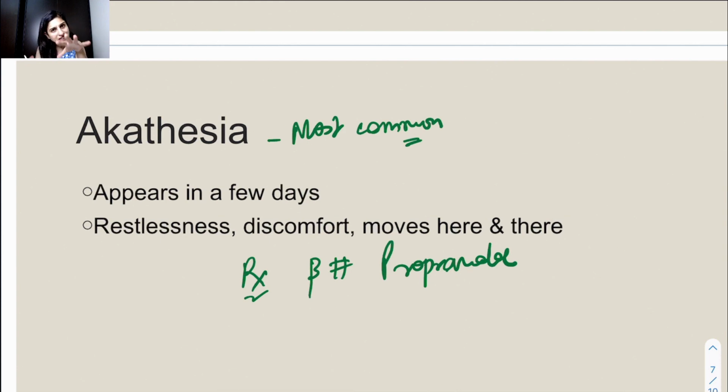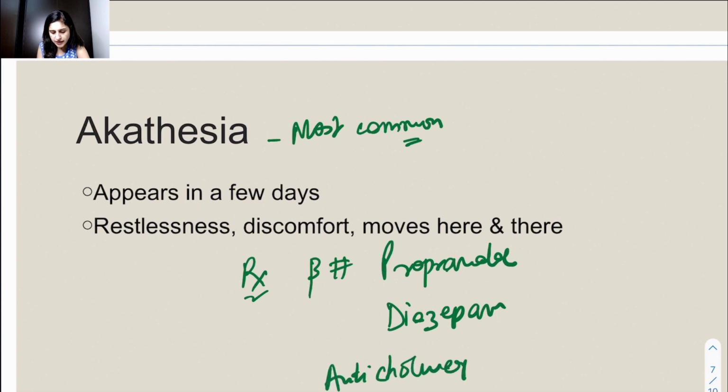So beta blockers can even help in this condition. And another group you can give for calming down the patient is benzodiazepines like diazepam. They are better in this. And then you can always again give centrally acting anticholinergics, which we have already done. So that's the treatment for akathisia.